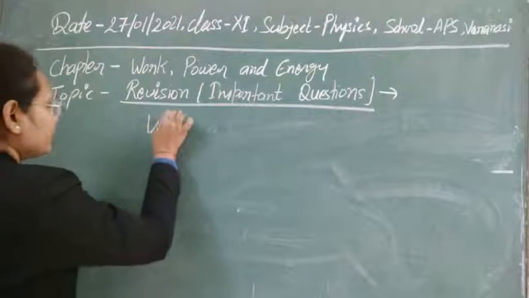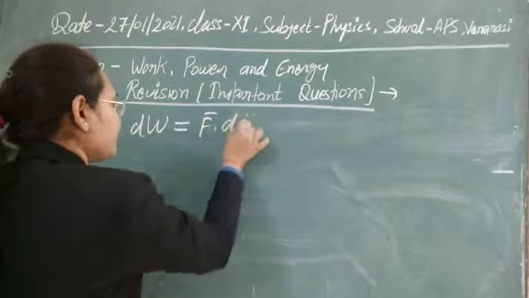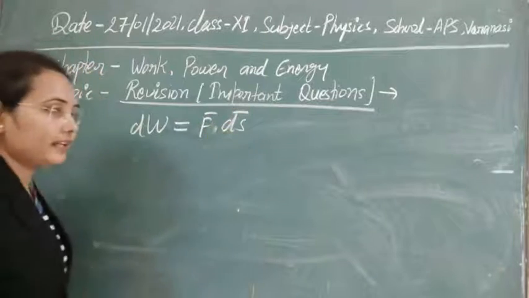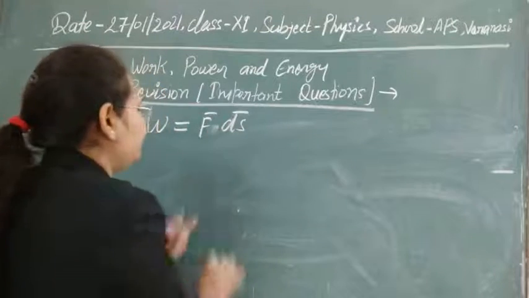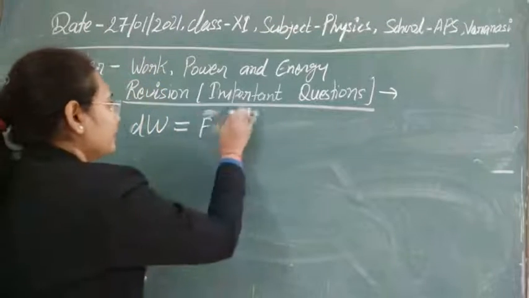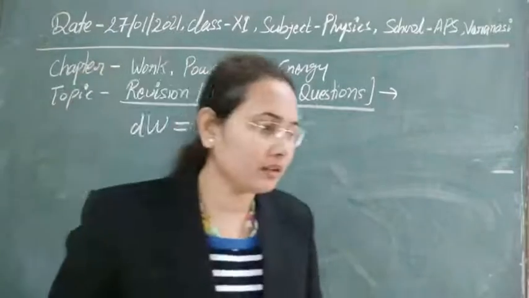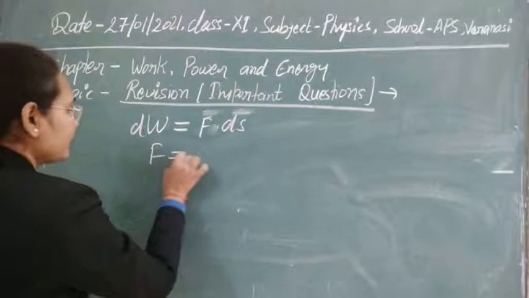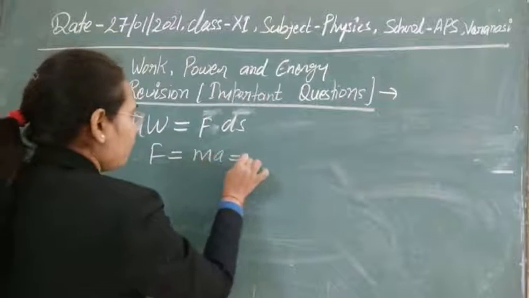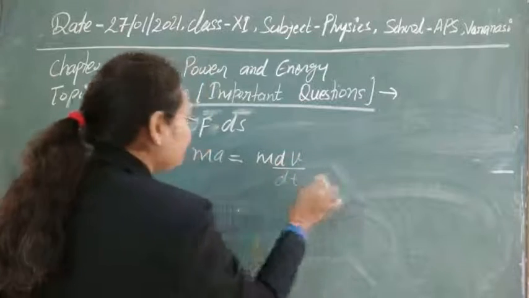Then the work done can be written as dW is F ds, taking the direction of displacement and force to be the same. Now from Newton's second law, we can write F is equal to ma, or in place of a we can write dv upon dt.